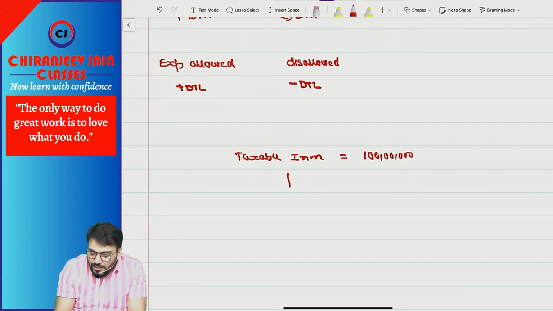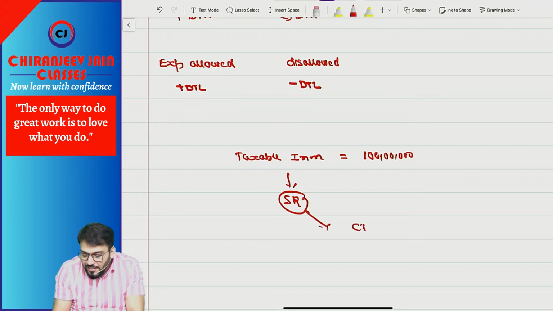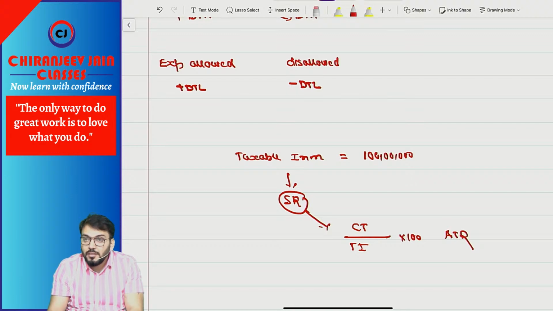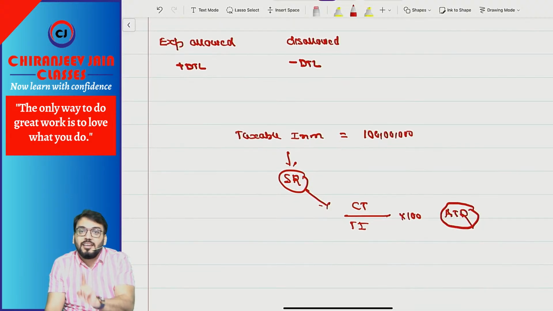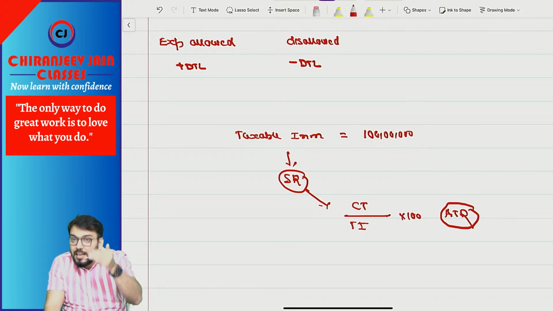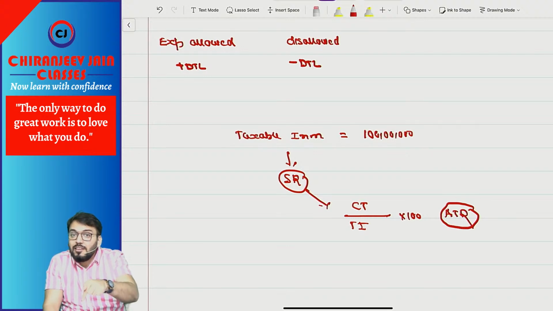And you know the slab rate. So by applying the slab rate, you can calculate current tax. Now current tax divided by what? Taxable income into 100. This will be the average tax rate. Now deferred tax will be created based on what? This average tax rate. So whenever there is a slab rate, deferred tax will be calculated on the average tax rate.